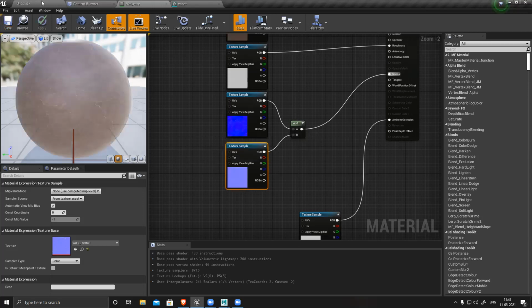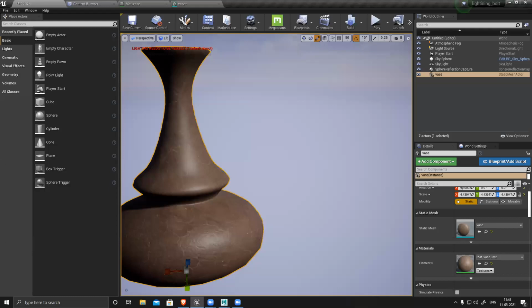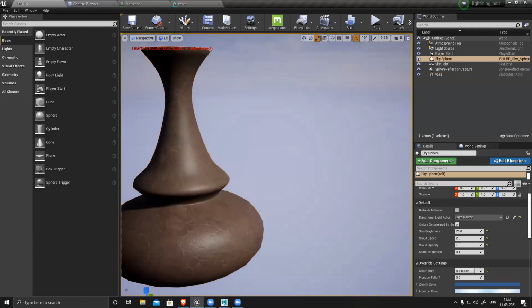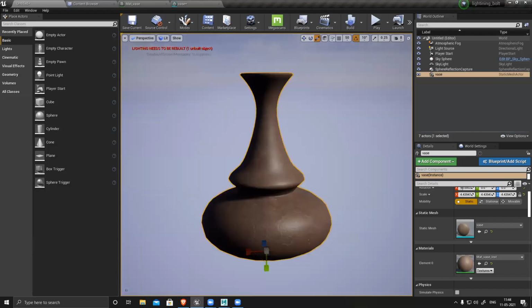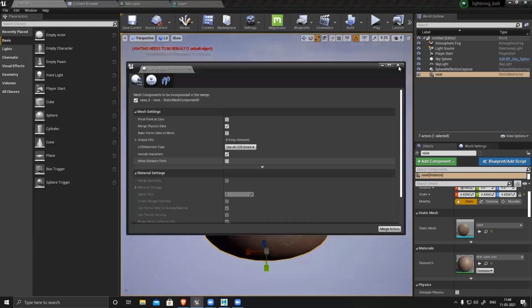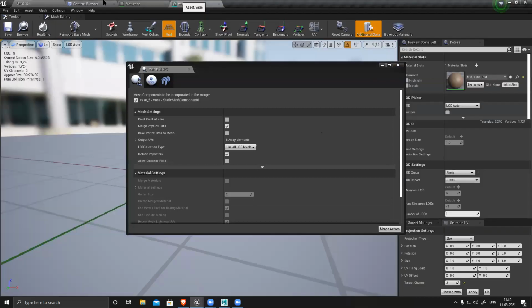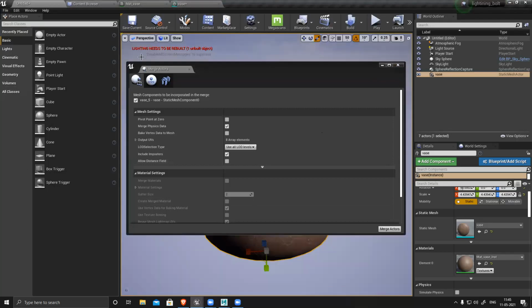Done. Now go back here. What happened? Why am I not able to zoom in, zoom out?